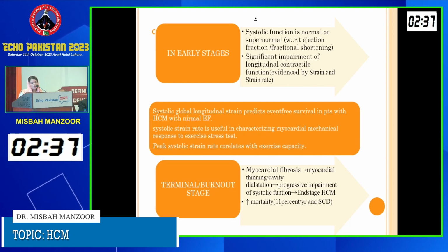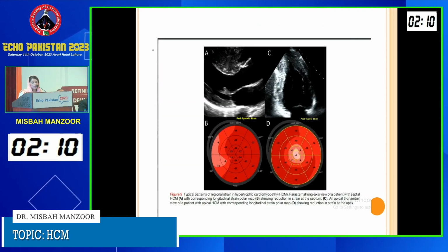The second part of the disease, that is the terminal or so-called burnt out stage of the patients with HOCM, may cause a progressive impairment of systolic function as a result of the fibrosis and thinning of the cavity that will result in dilatation, and this is called end stage HOCM. The importance of determining this stage is that it will cause an increase in mortality to almost 11% per year and an increased rate of sudden cardiac death in patients with HOCM.